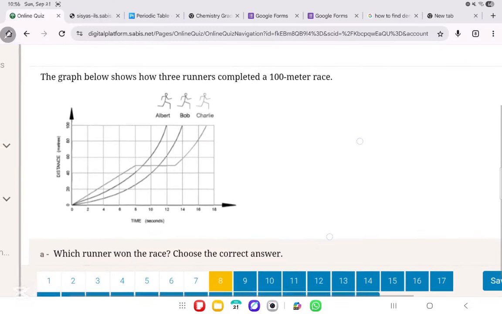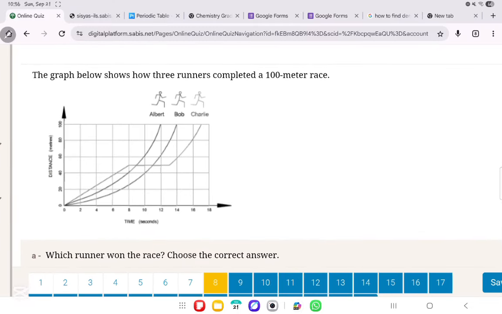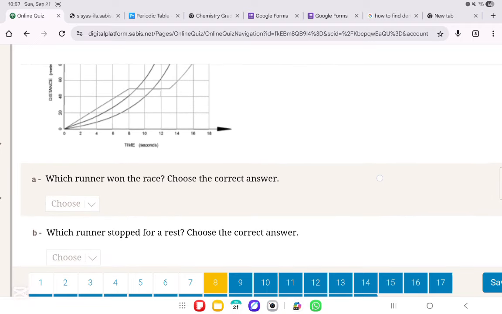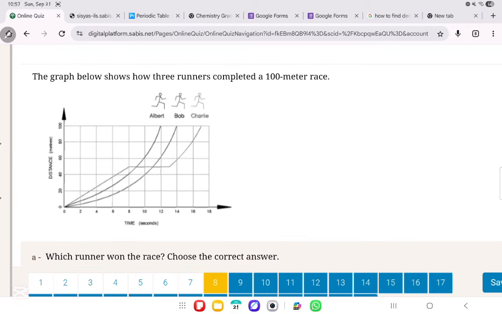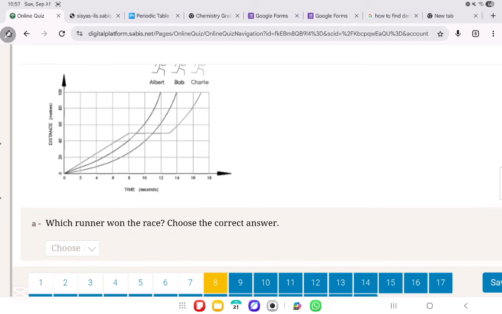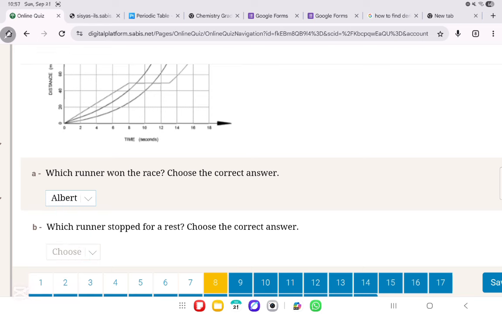Question number 8, perfect. The graph below shows 3 runners completed a 100-meter race. Which runner won the race? Definitely the person who covered all the distance but in the shortest time, who is Albert in this scenario. He covered the same distance as all of them, but in the shortest time. So Albert won the race.